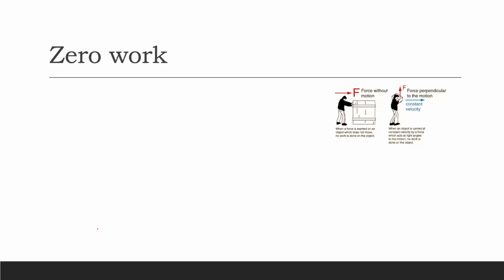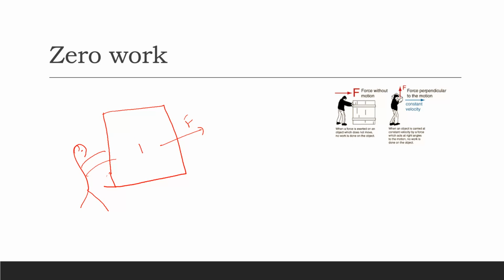Suppose there is a body and a man is applying force to it, but this force is unable to give this block a motion or some sort of displacement.